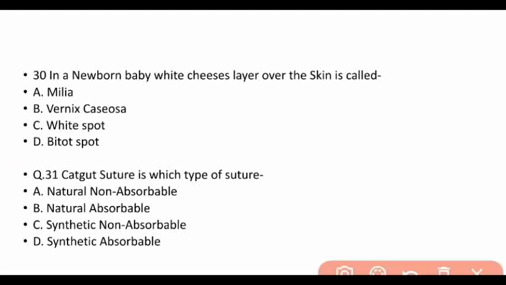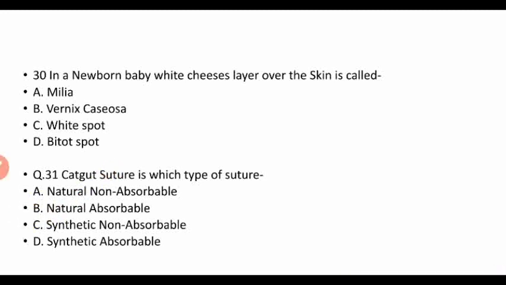Our right answer is vernix caseosa. Milia are tiny white bumps on a baby's nose, chin, or cheeks. Okay. Then question number 31, catgut suture is which type of suture? Our right answer is it is a natural absorbable suture.